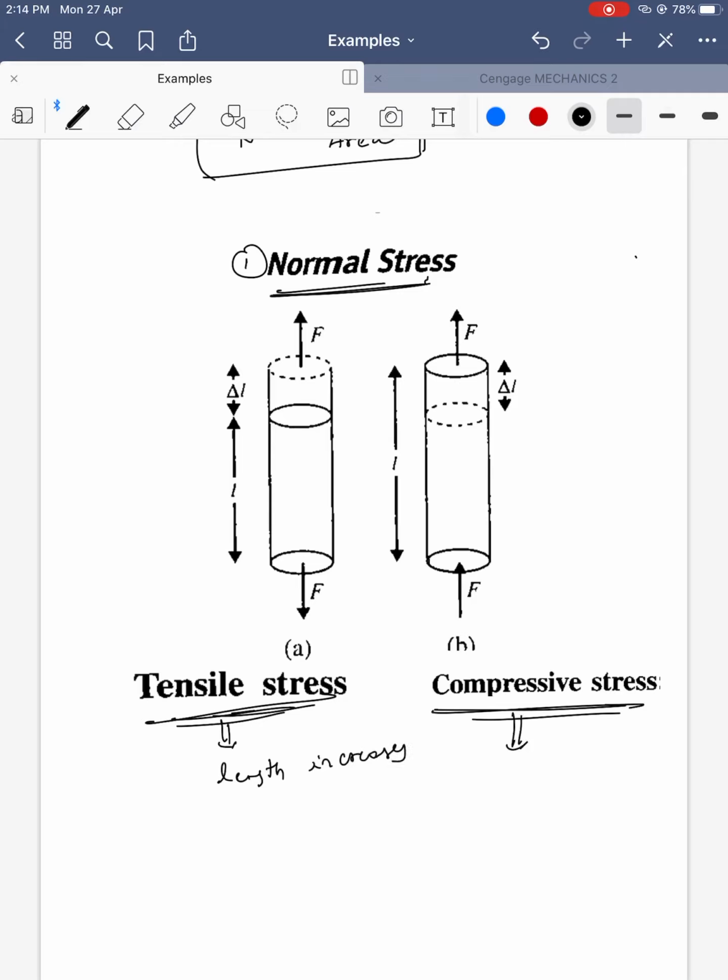In compressive stress, length decreases. Initially the length is like that, and delta L is the increase in this case. In the other case, after applying the forces, the length is decreased. So this is called compressive. If length is increasing, it is called tensile; decreasing, it is called compressive.